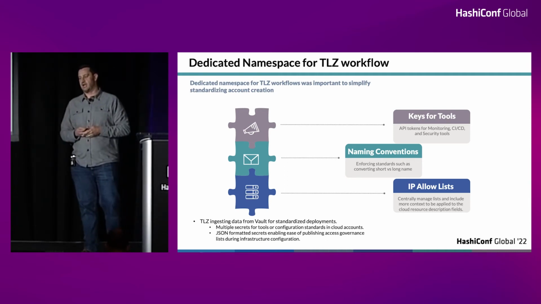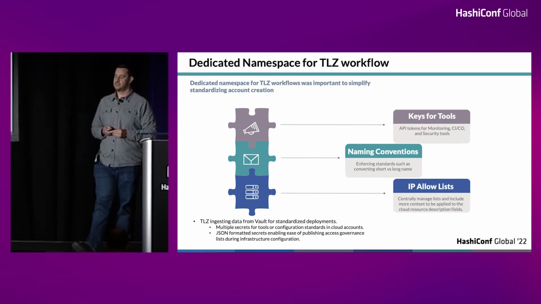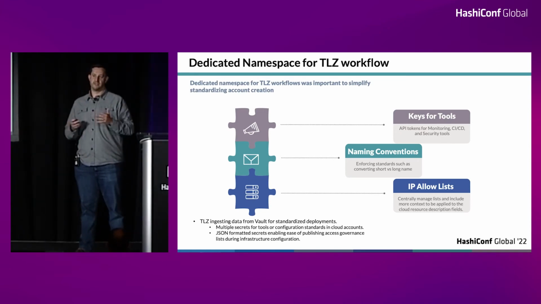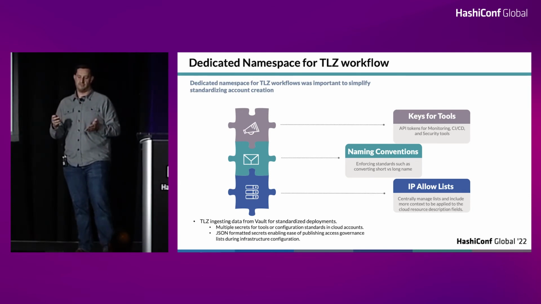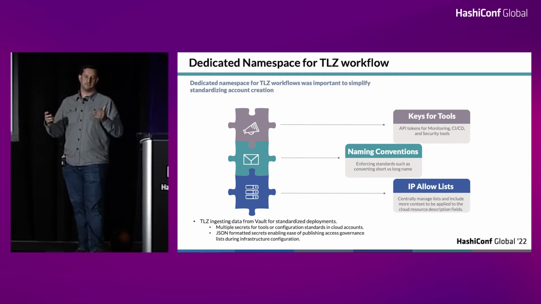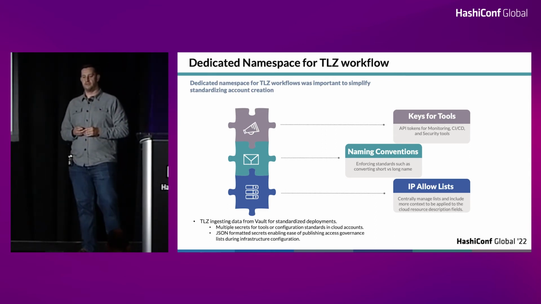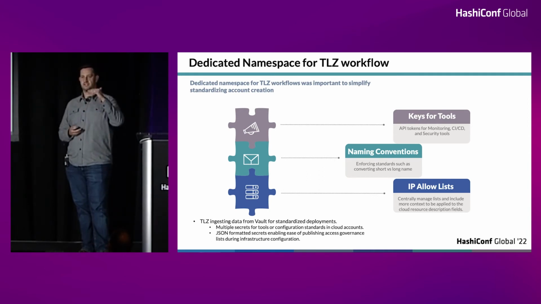Another thing is the IP allow list. A lot of our networking that gets deployed through TLZ is able to reference that, giving all the IP allow lists that we have for certain scenarios. We also like that we can include some metadata there, because again, we're using the JSON formatting within the key value store. We're able to put descriptors like maybe this IP address is related to this office or this application. That way, once it's all deployed within the cloud environment, anyone who has to look through the console, or any other teams that need to reference and understand what these IPs are, there's a note there to help them out.